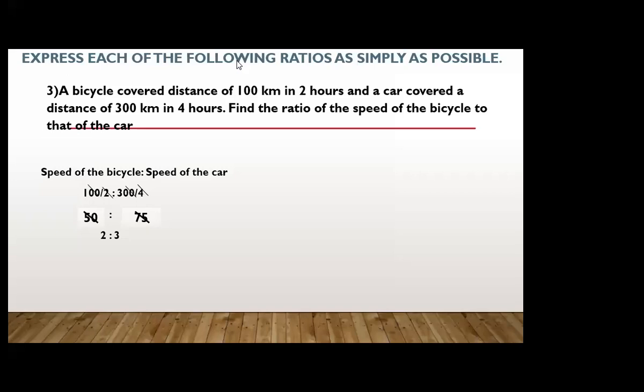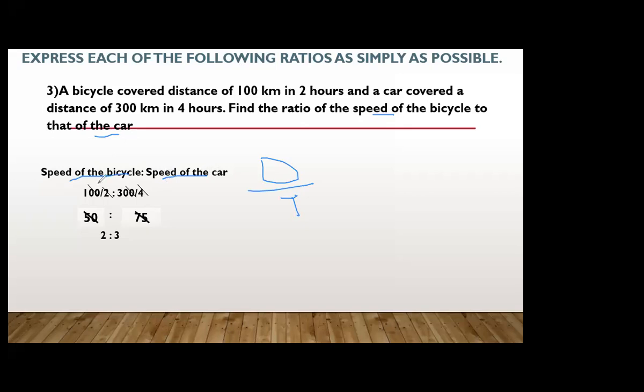देखें, the formula of speed is distance upon time. Listen, distance upon time. Okay, first, find the ratio of speed of the bicycle to that of the car. So I have written speed of the bicycle to that of the car. Is it clear, Arif? Say yes or no.